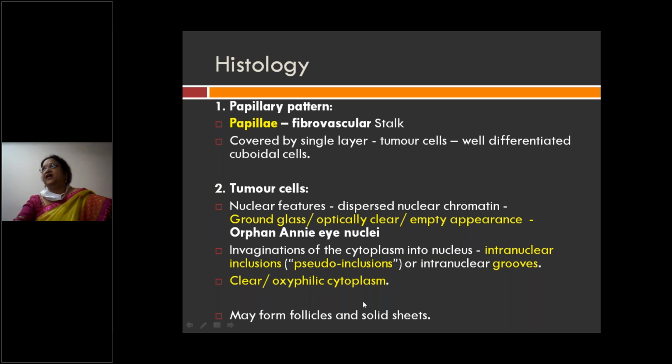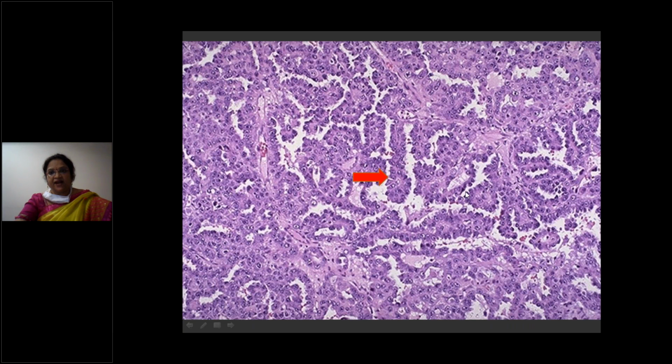Sometimes, apart from papillary architecture in papillary carcinoma, you can also have follicular architecture or solid shape. Then how do you make out it is papillary carcinoma? Based on the nuclear features: optically clear nucleus, intranuclear cytoplasmic inclusion, nuclear grooves, nuclear overlapping. All these nuclear features help in identification. So you can see that there are multiple papillae with fibrovascular core. This is the fibrovascular core.